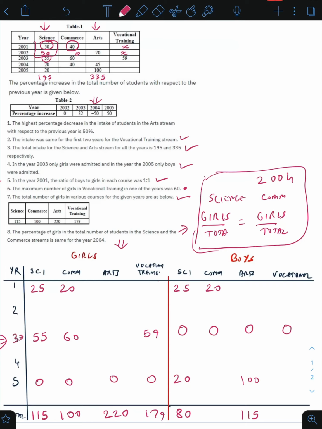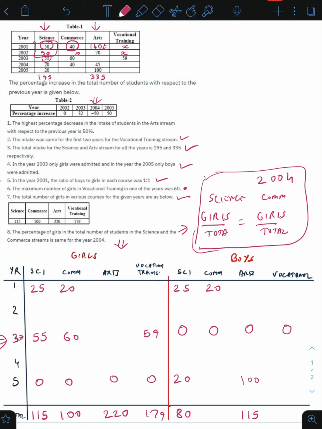Let us look at statement number 1 again. The highest percentage decrease in the intake of students in the art stream with respect to the previous year is 50%. Now that means this can be 140. Let's see if we assume this to be 140, what happens?